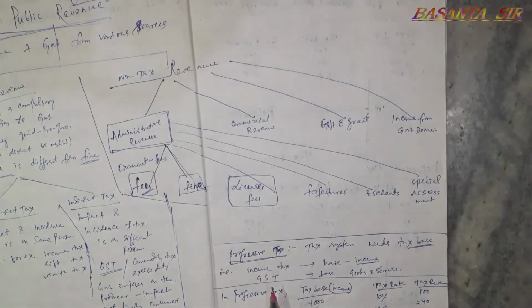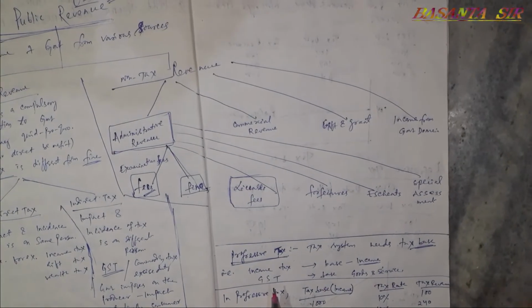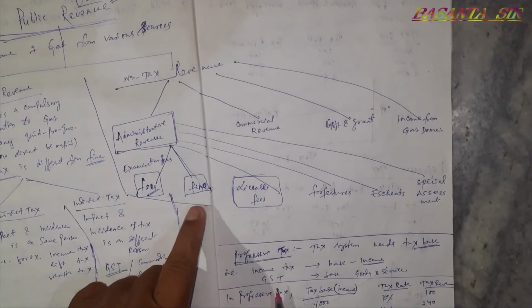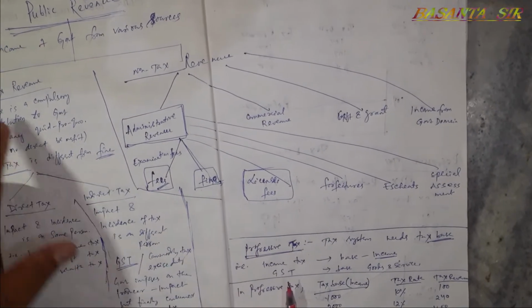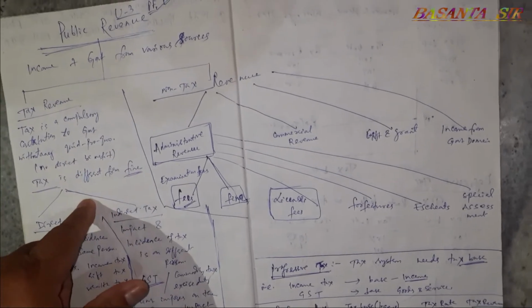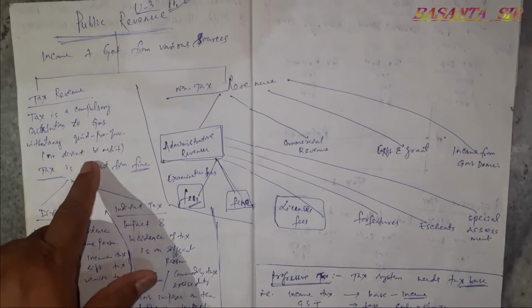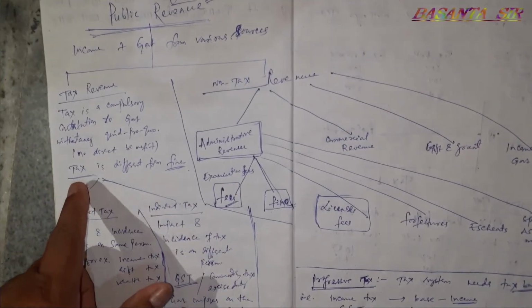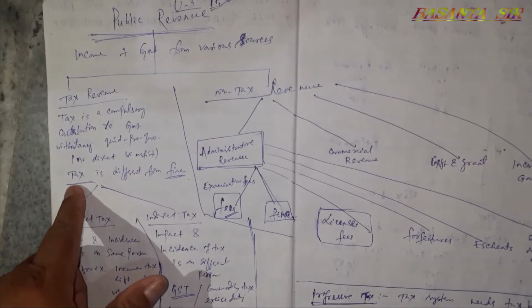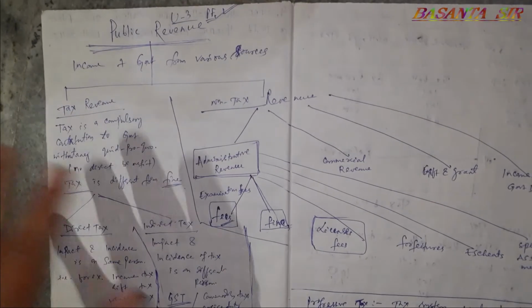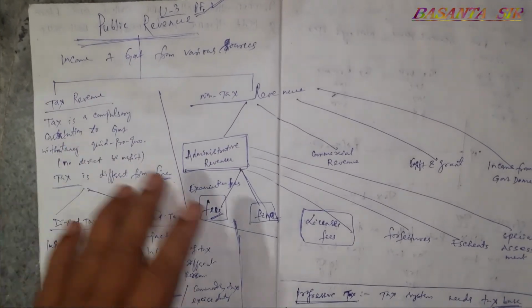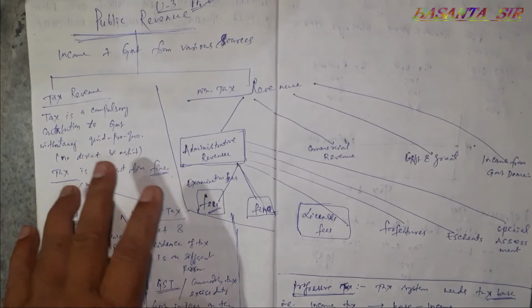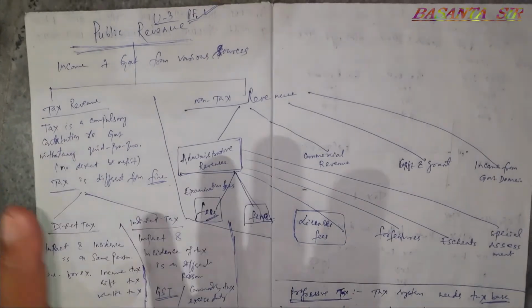Fine is also a compulsory contribution to government, but the person who pays the fine gets benefit. Tax is also a compulsory contribution, but it does not give any direct benefit. That is why tax is sometimes confused as fine, but tax and fine are not the same thing, because tax is compulsory, fine is compulsory, but tax has no direct benefit, fine has direct benefit.